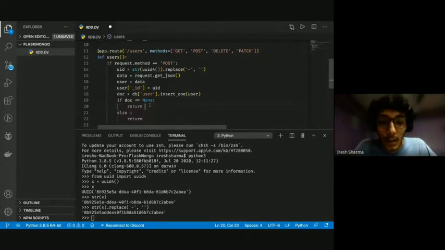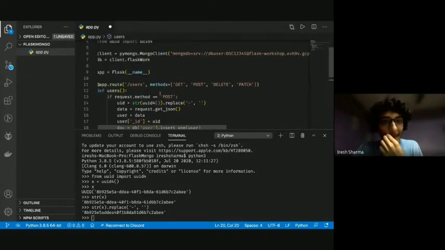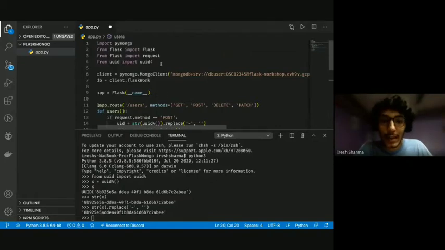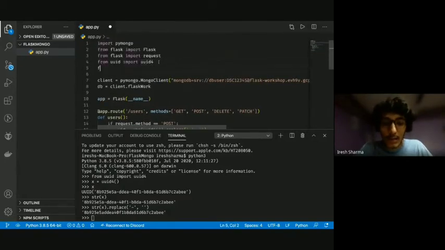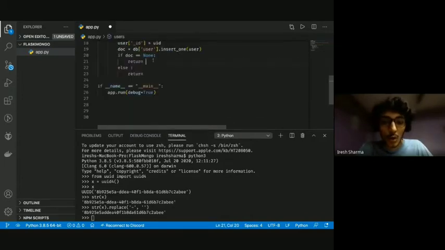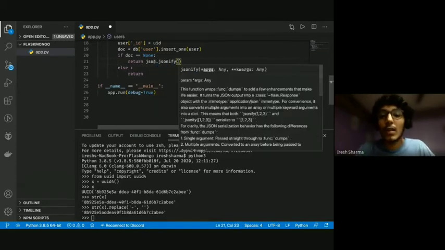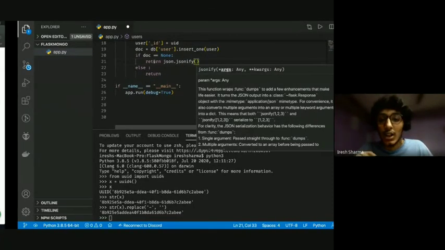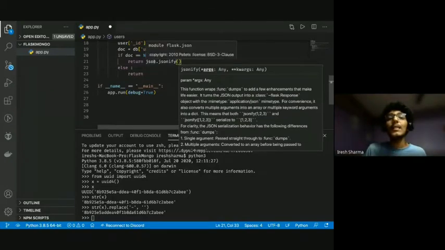As I said, I like working with JSONs, and hence I'm going to import something else from Flask. I'm going to import JSON, jsonify. What does this line do? Let's think about it. In one of the slides, I mentioned that a JSON is basically a fancy dictionary.